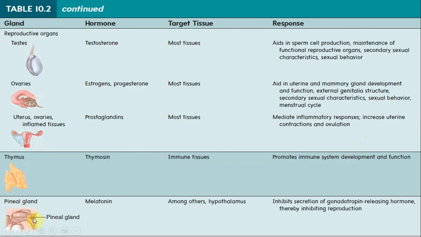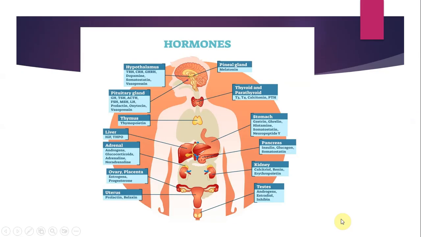When we talk about the pineal gland, which hormone does it produce? Melatonin, right? It inhibits secretion of gonadotropin releasing hormone, thereby inhibiting reproduction. Okay. Again, a very good summary of all of the hormones, each of the glands, and examples of the hormones being produced. Pineal gland, thyroid and parathyroid. In the stomach, which ones are there? Gastrin, ghrelin.